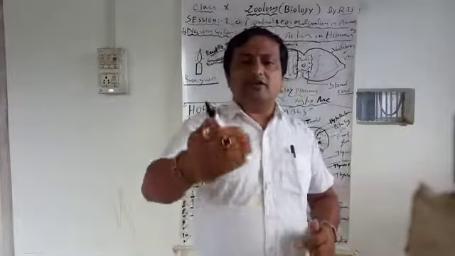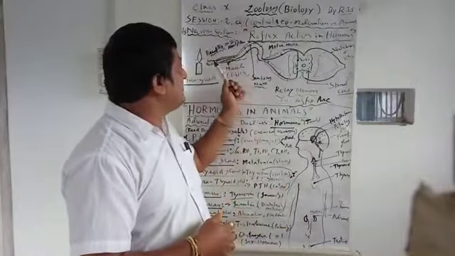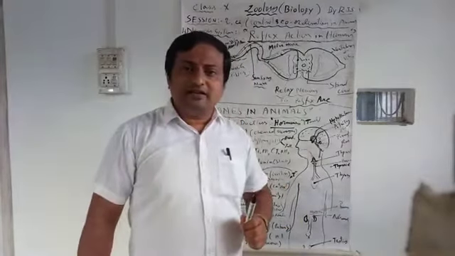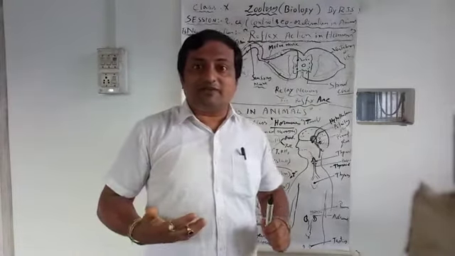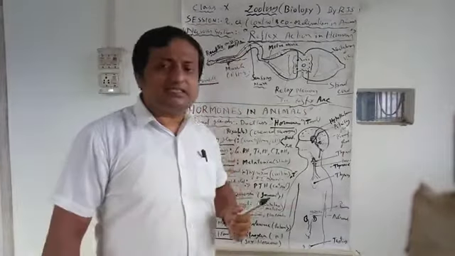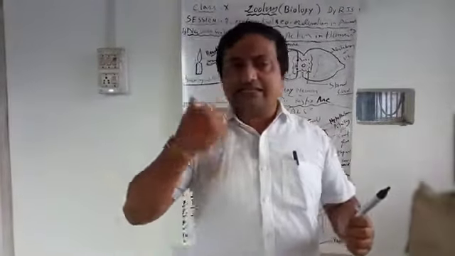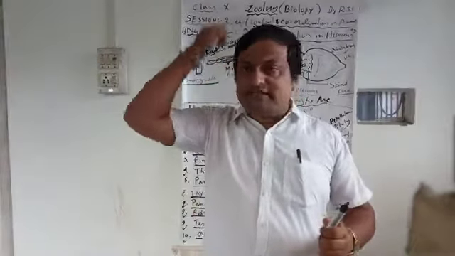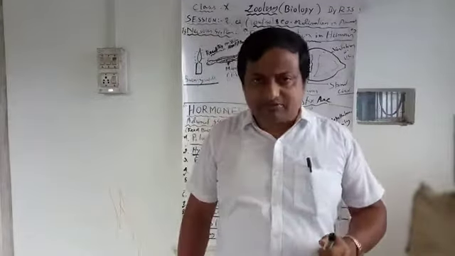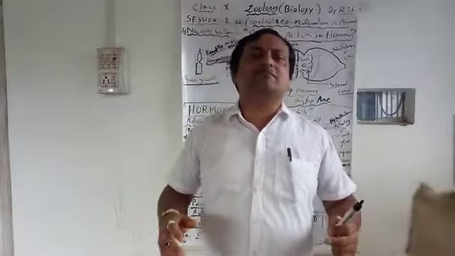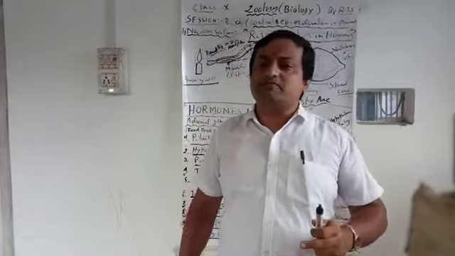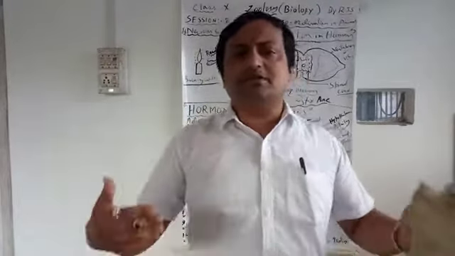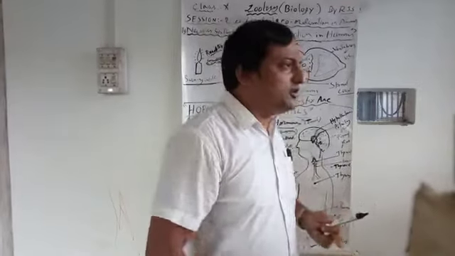Suppose unknowingly your hand goes to a burning candle. Sometimes you say, oh, we escaped from major injury. But what happens at that time? The skin is a receptor. The eyes are also a receptor, and the optic nerve goes to the brain. The skin is the largest sense organ, so it receives all types of stimuli from the surrounding environment. So if the skin touches a burning candle unknowingly, you move away immediately.